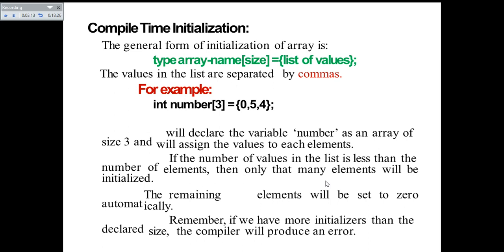So an array index out of bounds error will be thrown by the compiler. So by just observing that error, you can correct the size of the array, or you can simply reinitialize the array with the expected number of values as per the size in the subscript of the particular array declaration.